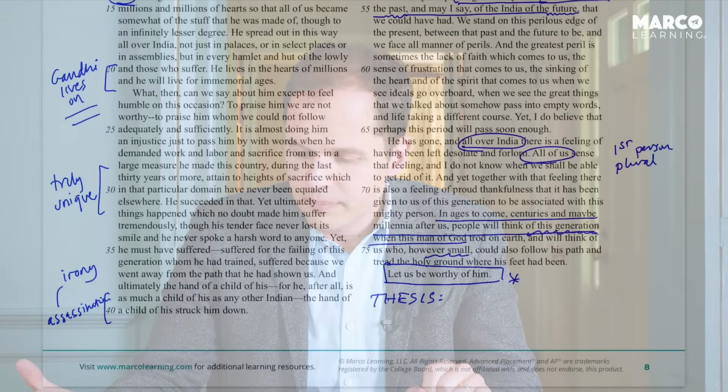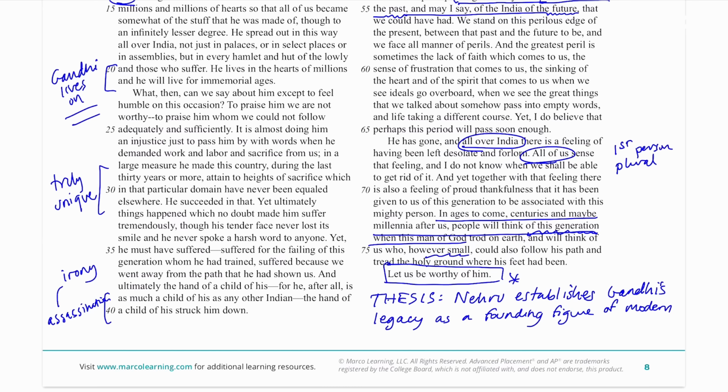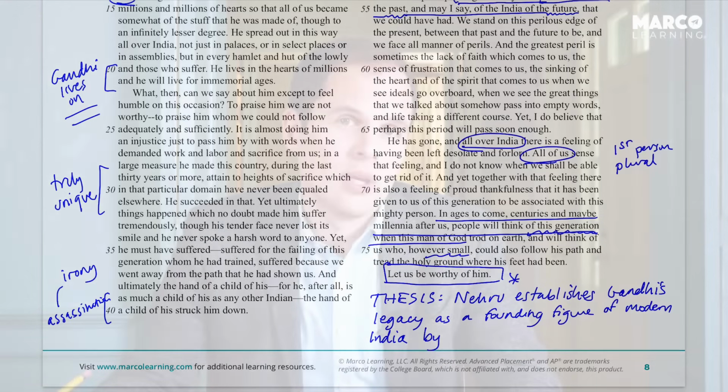So I'm going to write a better one. I'll start over. Here's what I'm going to say. I can say that Nehru establishes Gandhi's legacy. Notice I'm really indicating to the grader that I'm listening to the prompt and I'm addressing it. As a founding figure of modern India by, and I could say by using ethos, pathos, logos, by using parallelism, repetition, and the first person plural.